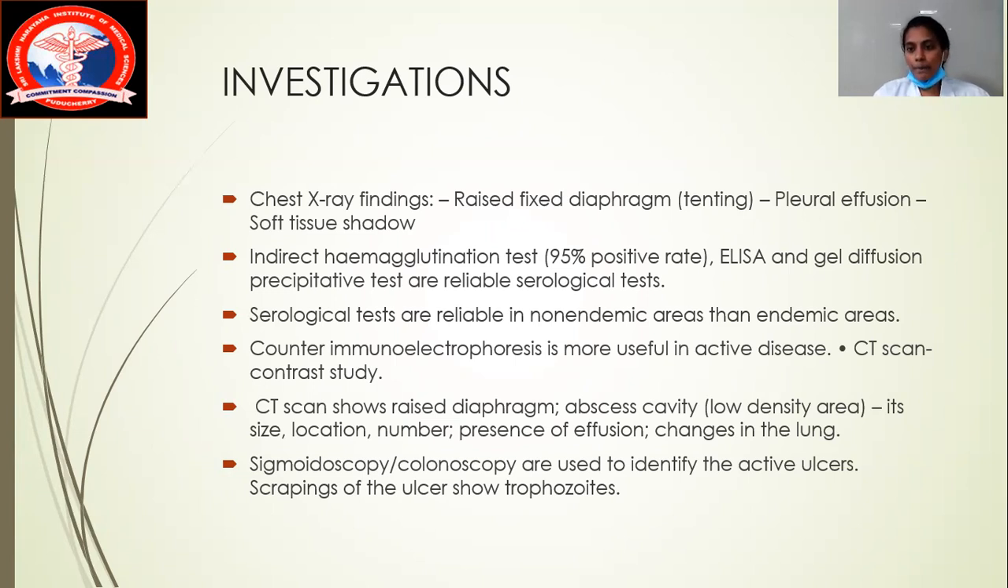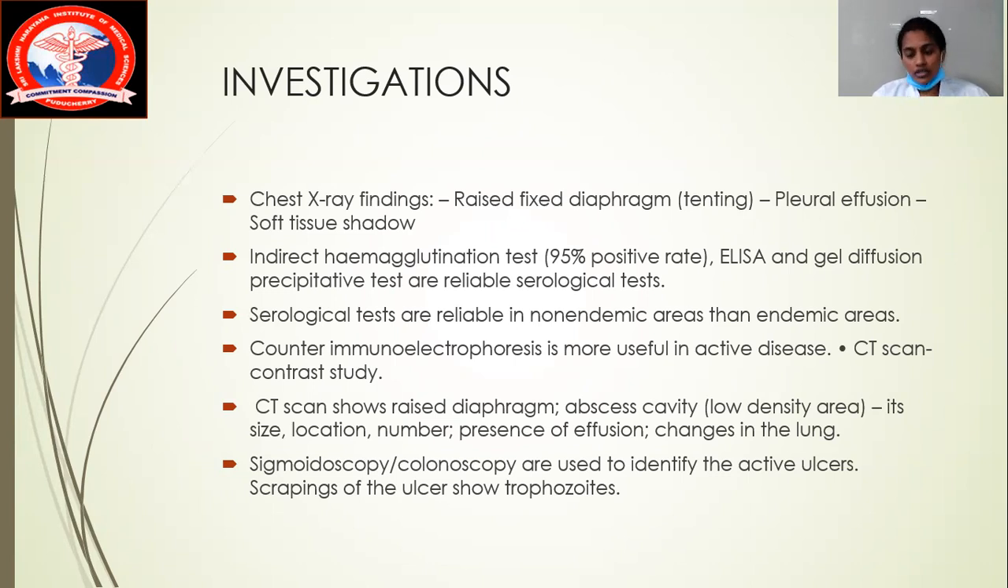So what does the CT show? The CT shows a raised diaphragm. It also shows an abscess cavity where you can see the size, location, and number of abscesses, whether there is pleural effusion on the right side, and changes in the liver. You can also do a sigmoidoscopy and colonoscopy to see an active ulcer. What kind of ulcer are you going to see? Flask-shaped ulcers because of the proteolytic effect.